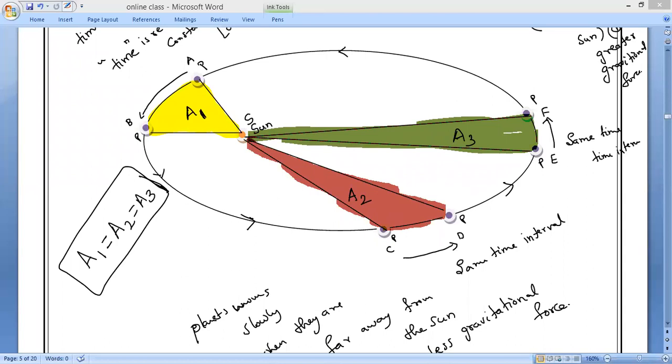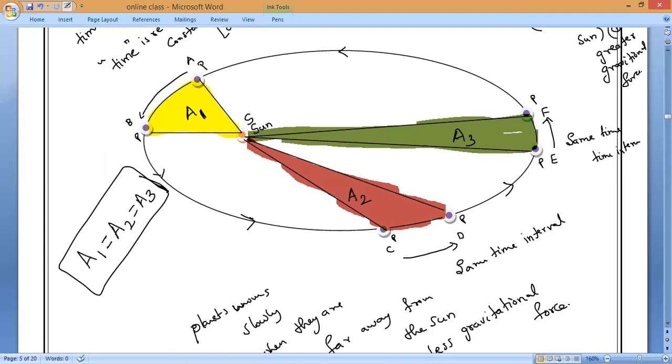Now, according to Kepler's second law of planetary motion, what is that? The area of the sector SAB. This is the area of sector SAB. This is the area of sector SCD. This is the area of sector SEF. Are they all the same? All are equal or different? Equal, sir. Right. Have you written those lines? SA, SB, SC, SD, SE and SF, respectively. Full stop.